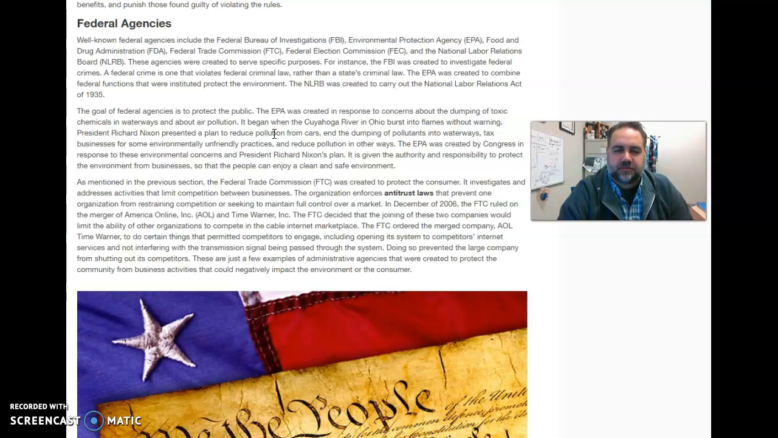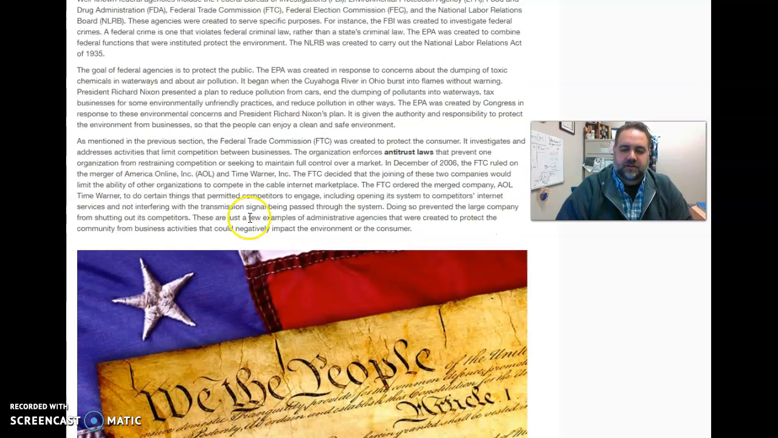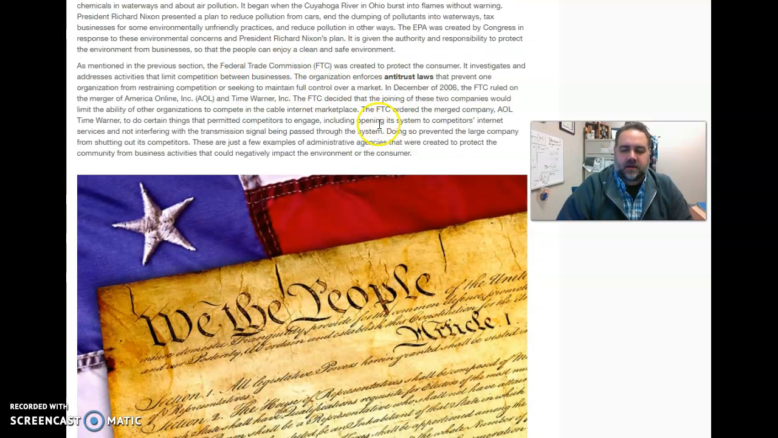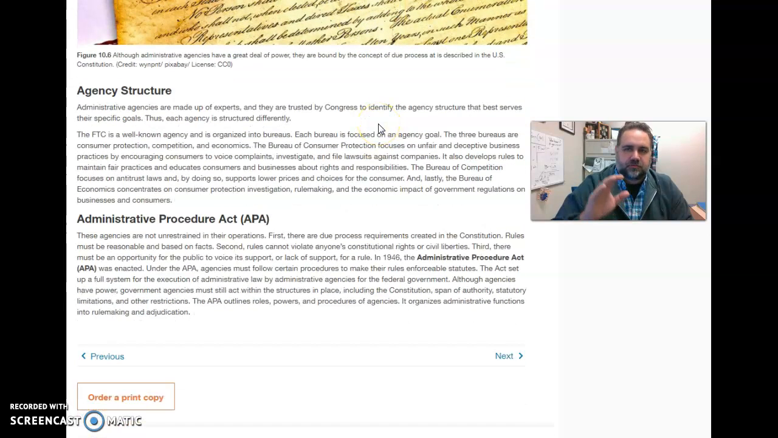The EPA was created to combine federal functions that were instituted to protect the environment. There's a missing word there, it seems. The NLRB was created to carry out the National Labor Relations Act of 1935. And so we also have this other thing called antitrust laws that prevent one organization from restraining competition or seeking to maintain full control over the market. So make sure you go through and read these parts in the chapter. It's not a long chapter at all. You should be able to read this in 30 minutes or less.